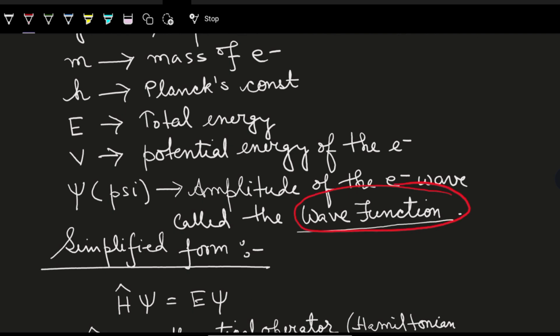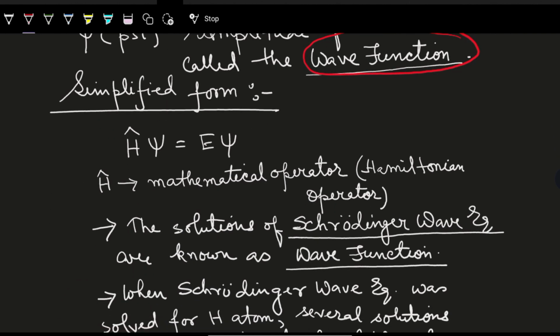Keep in mind that all the information regarding the electron is present in this psi, and mathematically you can say it is the amplitude of the electron wave. Now the simplified version of this equation is H cap, that is the mathematical operator, H psi is equal to E psi. And this mathematical operator is known as the Hamiltonian operator.